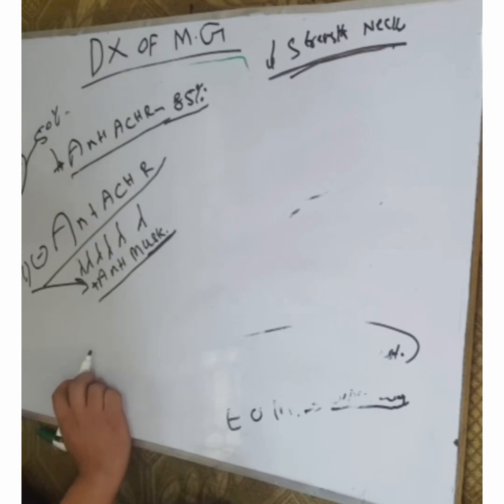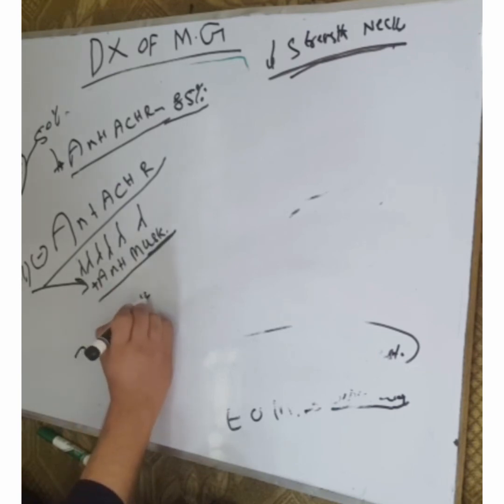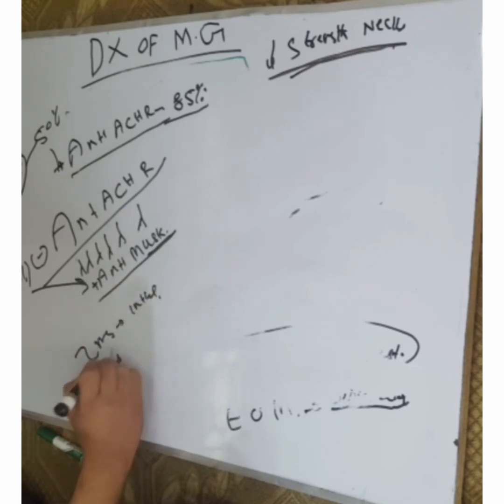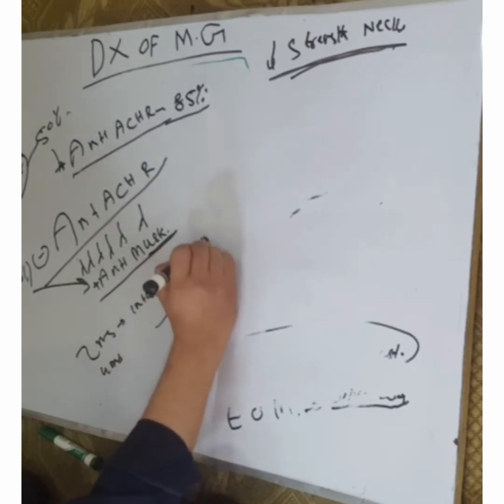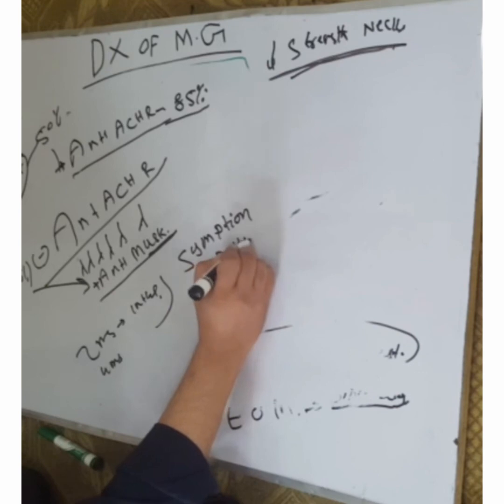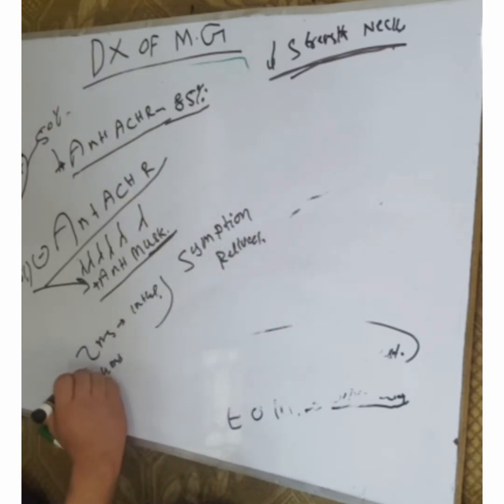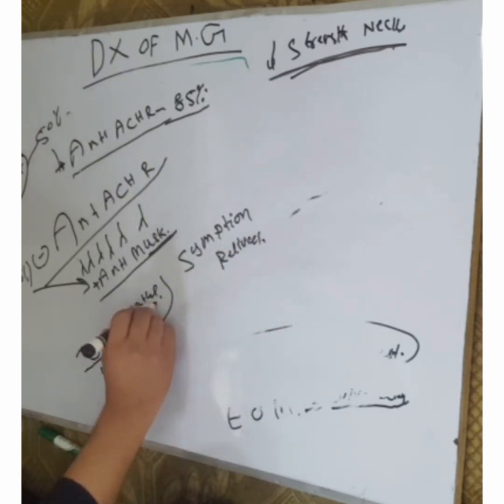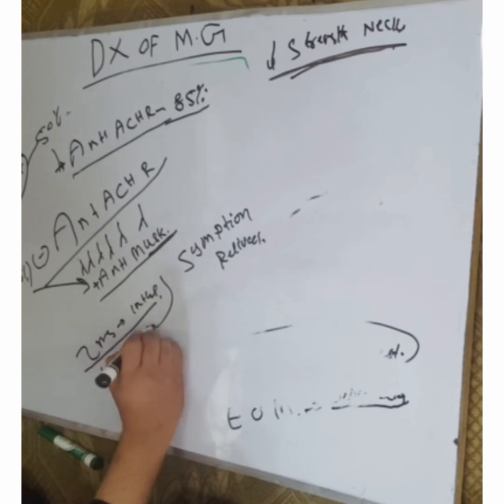By the injection of edrophonium chloride, 2 mg at the initial dose, then 4 mg, then 8 mg, the symptoms may be relieved. This is highly probable for the diagnosis.